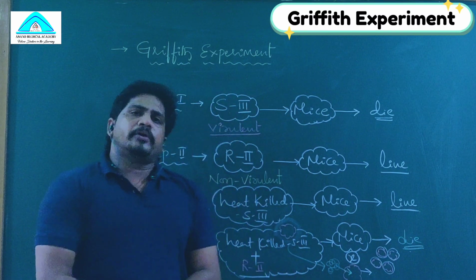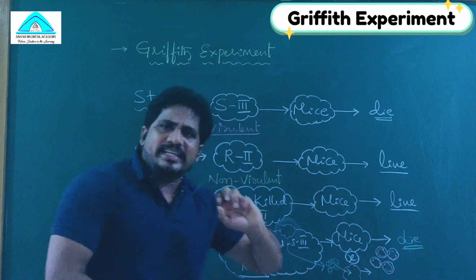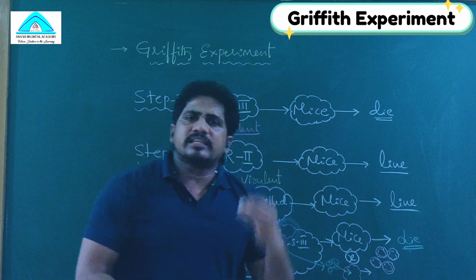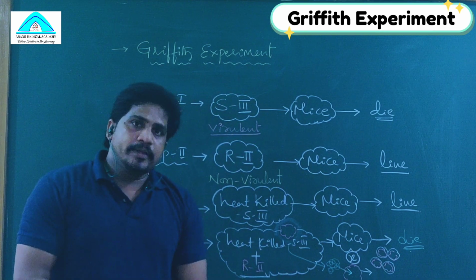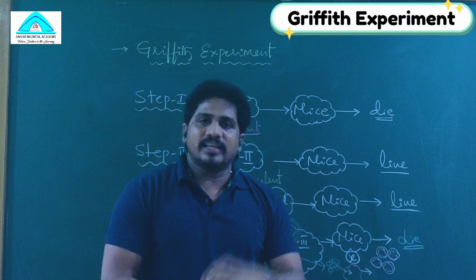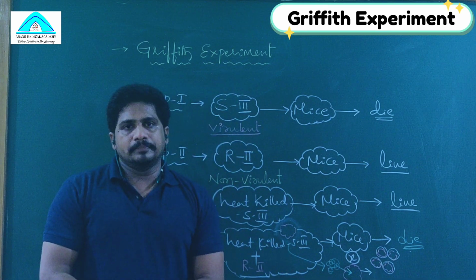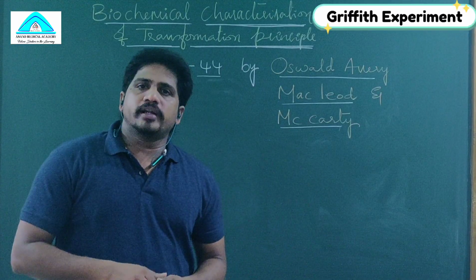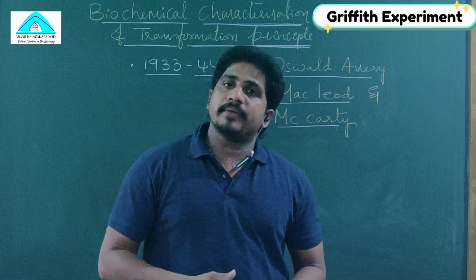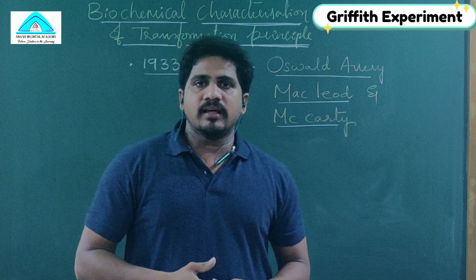Here one more interesting thing is that Griffith did not use the term DNA. He said that something is transformed from S3 to R2, that may be genetic material. What is that genetic material? Still the search has another question. Is that DNA or RNA? It was not confirmed by Griffith. If Griffith did not conclude it, then who concluded that DNA is the genetic material that is transformed from S3 to R2 and makes the R2 virulent to cause death in the mice?